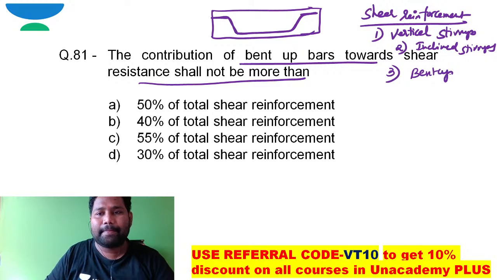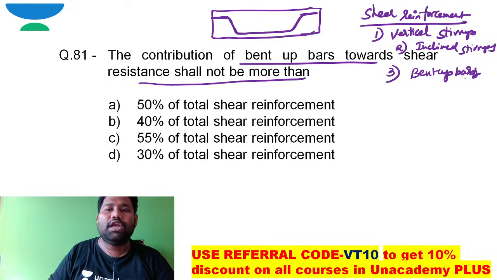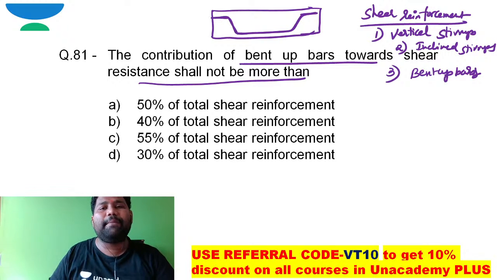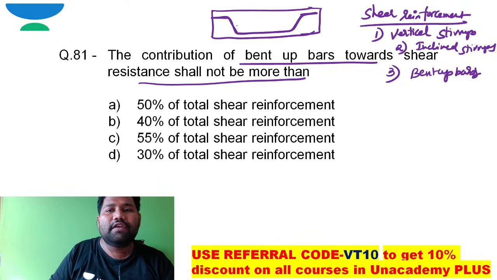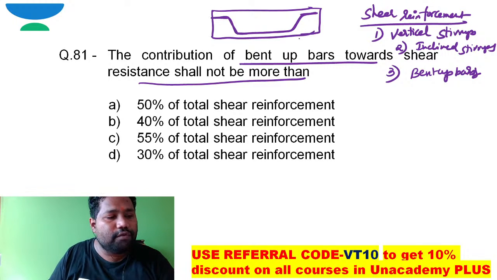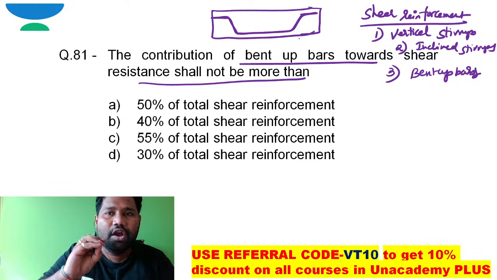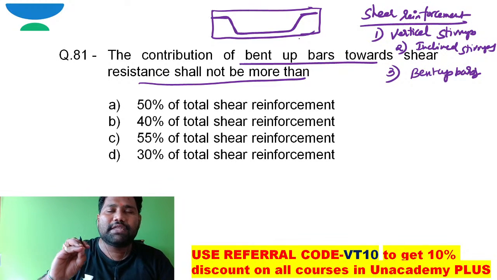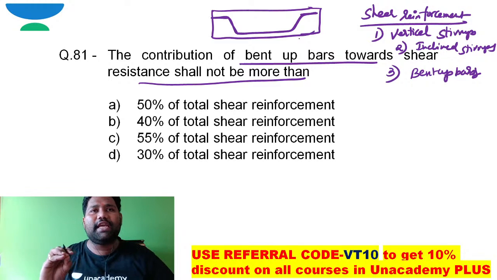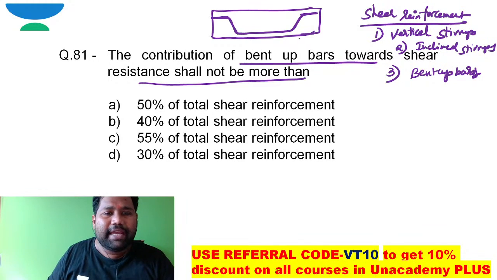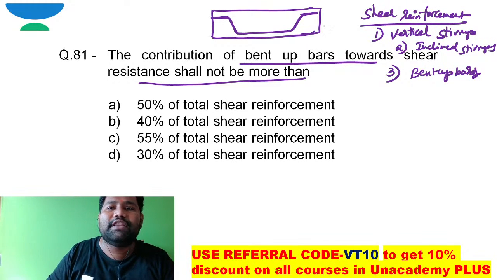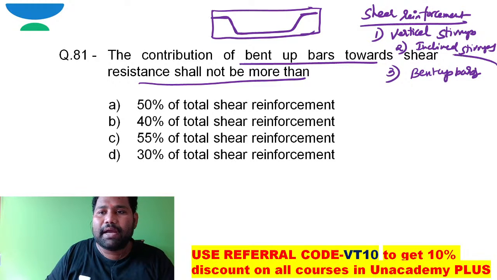Out of the total shear reinforcement, the code says that at max 50 percentage can be provided by bent up bars, because total shear force cannot be resisted exclusively with the help of bent up bars alone.